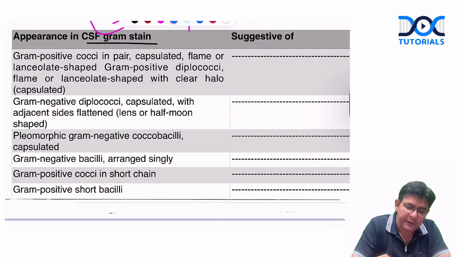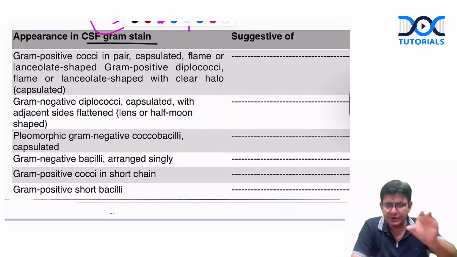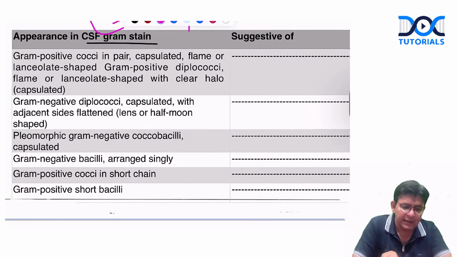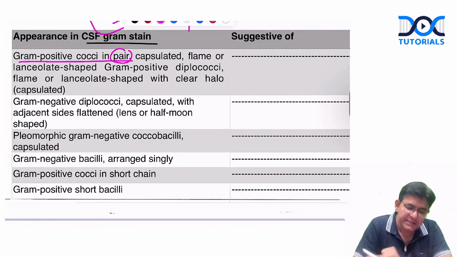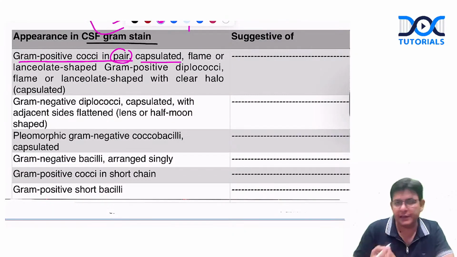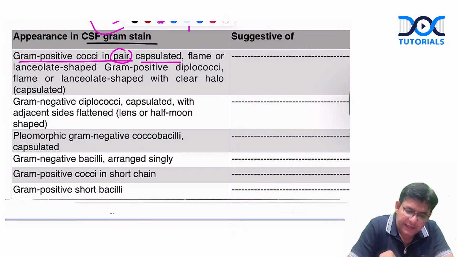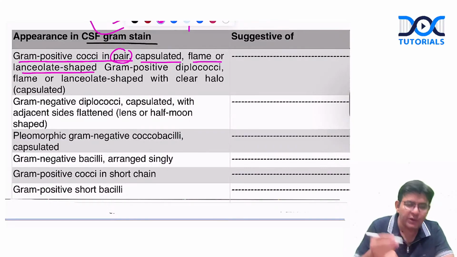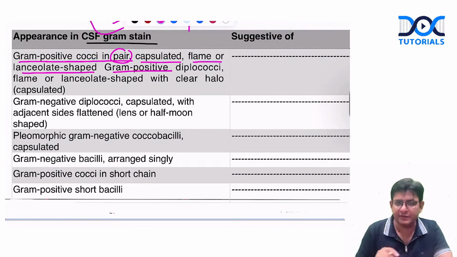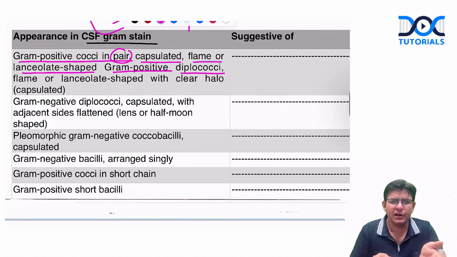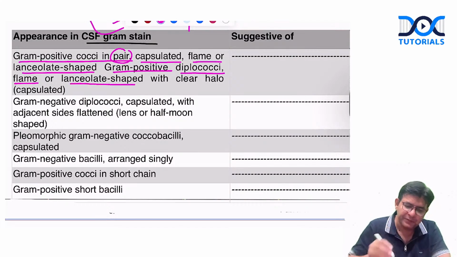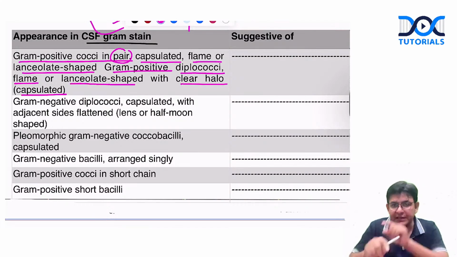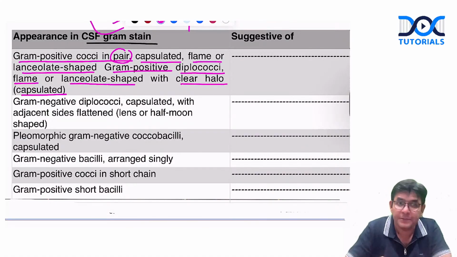So guys, if somebody says that in the CSF finding, suppose the case scenario is there, there are gram positive cocci in pairs. Pairs means diplococci. Capsulated. It is flame shaped, lanceolate shaped. It is gram positive and it is a diplococci. Just now I told you pairs means diplococci. And it is flame shaped or lanceolate shaped with a clear halo. Halo means the covering around, so that means a capsule is there.